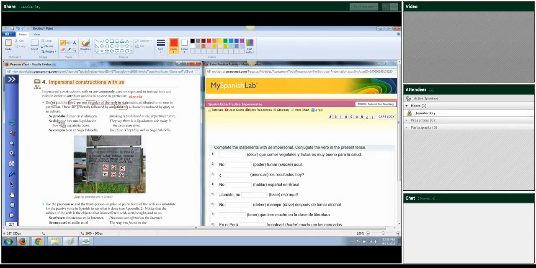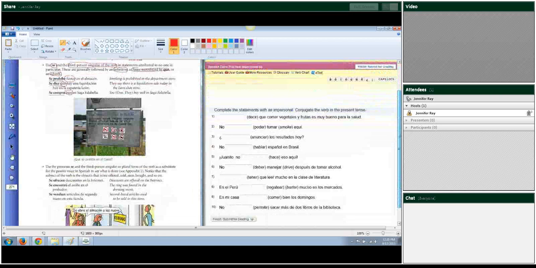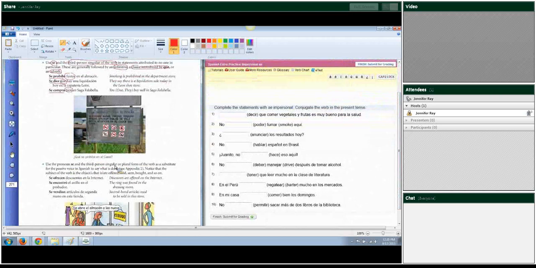So you had the se, and then the third person singular of the verb, and then you had your infinitive. Or a clause that's introduced by que, which is what's going on here. Se dice que, so you had se dice, and then you had que. So you had se, the verb in the third person, and then you had que. Lastly, or an adverb, se compra bien: you had se, the verb in the third person singular form, and then bien, the adverb.